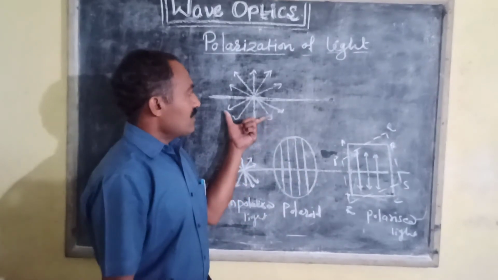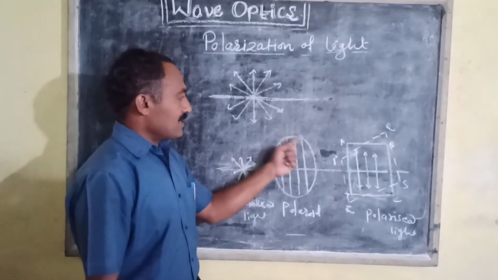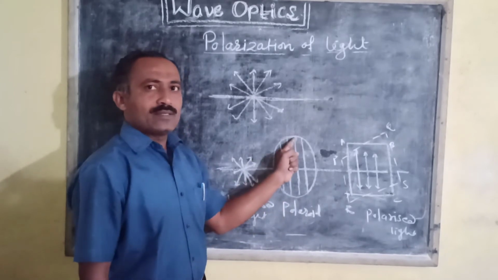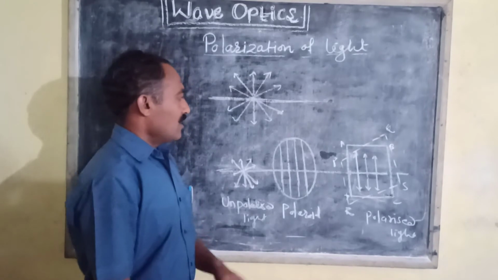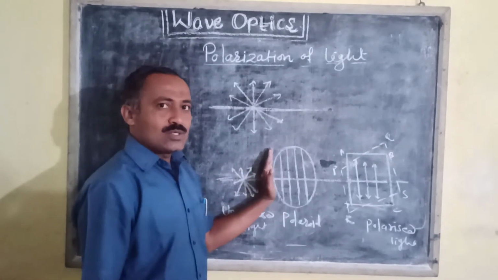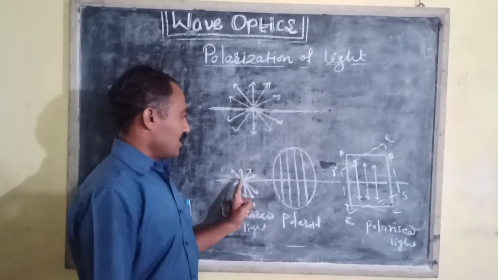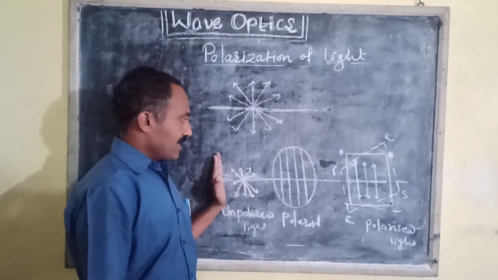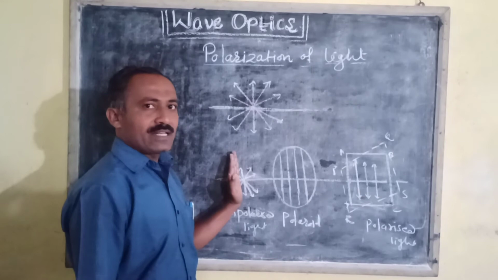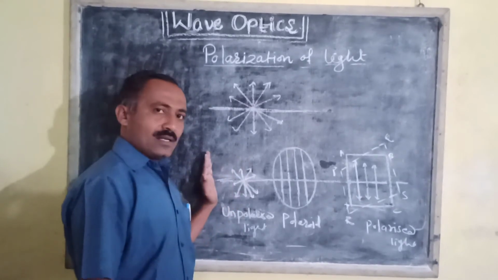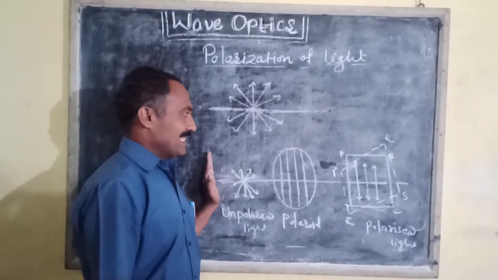But when this unpolarized light is passed through a polaroid such as a tourmaline crystal, the crystal allows only those electric vectors whose axis is parallel to its axis, and all other electric vectors are restricted.